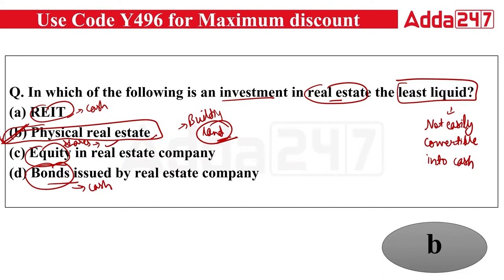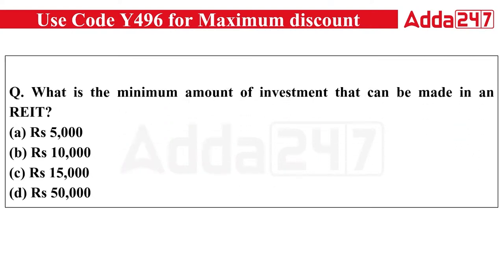It's not like every day you are selling or purchasing land. It is for long term investment. But in shares, bonds, and real estate investment trusts, you can invest on a daily basis. Okay, so right answer will be B. Next, what is the minimum amount of investment that can be made in a real estate investment trust? Now, as I have told you, I can invest in the real estate market now. Why? Because they have made it more affordable to the public so that any individual can invest. So, what is the minimum amount of investment that I can make in the real estate investment trust?